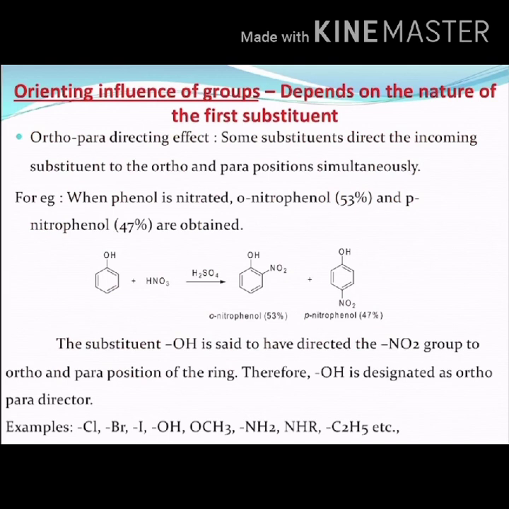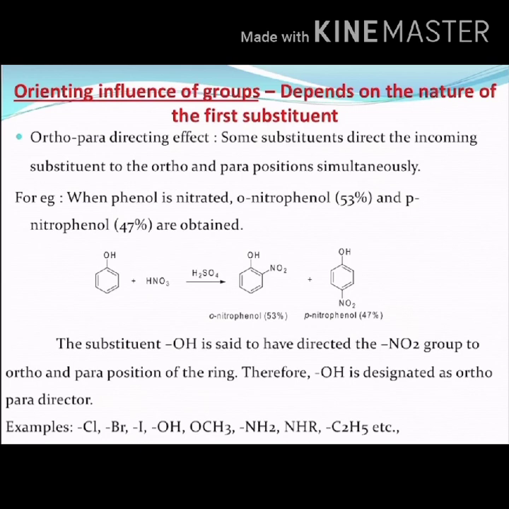This effect is called orienting influence or directing effect. As we have discussed in the introduction part, in an aromatic compound, that is the benzene ring, 6 carbon atoms are there, and there is a chance of substituents being present on each of the carbons, right? So that is how it makes an aromatic compound.